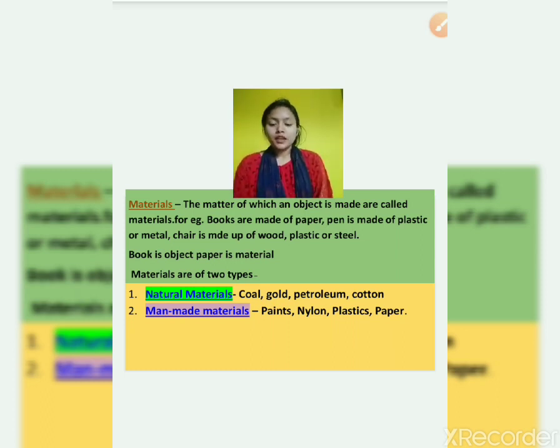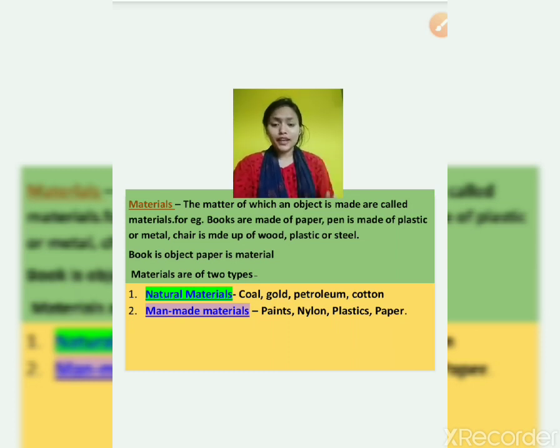Is it clear? Now two types of material are there. The first one is natural material, and the next one is man-made material. What are natural materials? Those that we get from nature. And what are man-made? Those that are prepared in factories using chemicals or other substances.